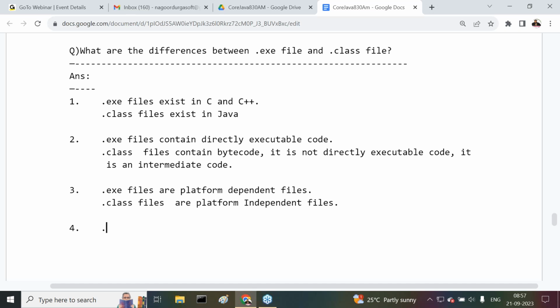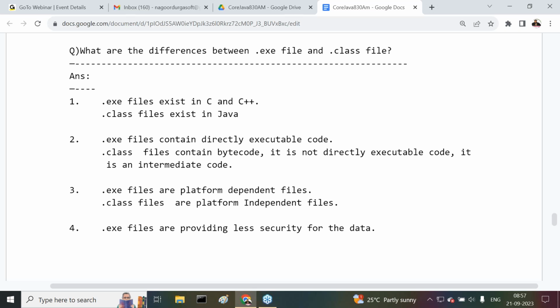Next one is a general knowledge point, awareness I'm telling to you. .exe files are providing lesser security for the data. So many reasons are available. What are the reasons? When compared with Java, C programming language is a lesser secured programming language. Security is very less. In that way, we can conclude that .exe files are providing less security when compared with Java.